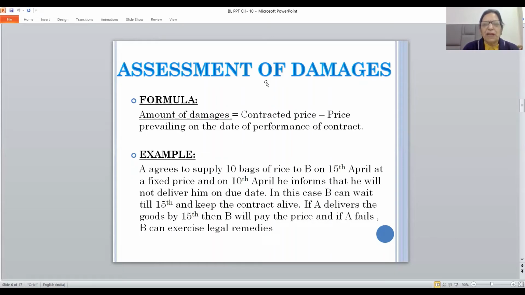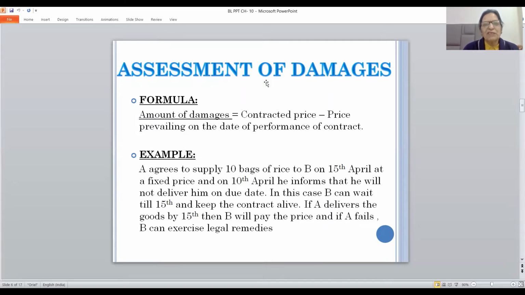A agrees to supply 10 bags of rice to B on 15th of April at a fixed price, and on 10th of April he informs that he will not deliver on the due date. In this case, B can wait till 15th or keep the contract alive. If A delivers the goods by 15th, then B will pay the price. And if A fails, then B can exercise legal remedies.